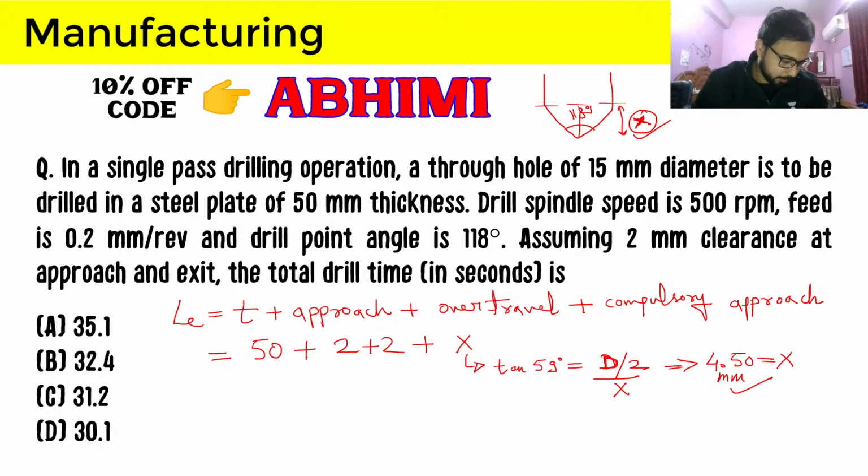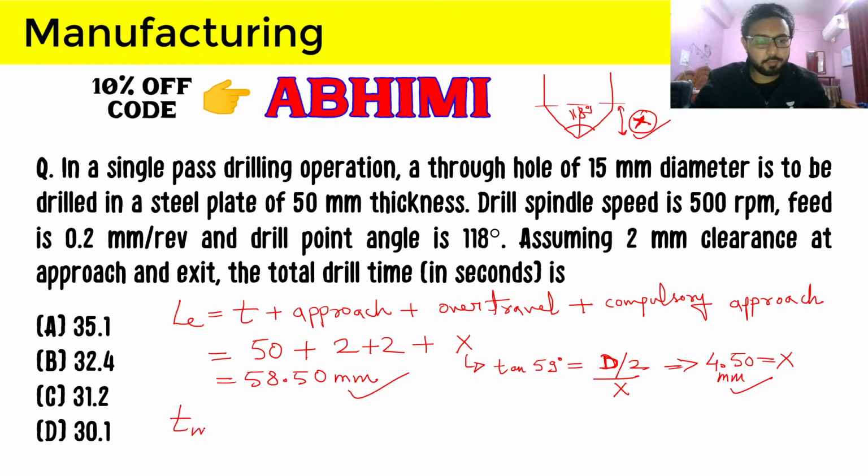So what will be the effective length here? It will be 58.50 millimeters. So now we have found the effective length.